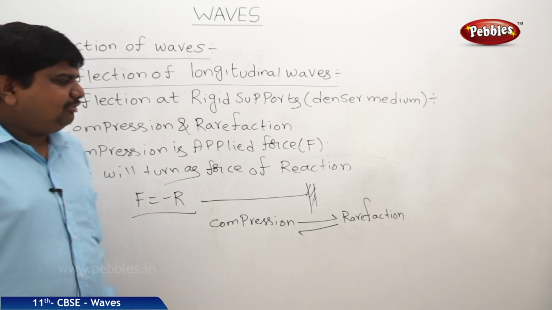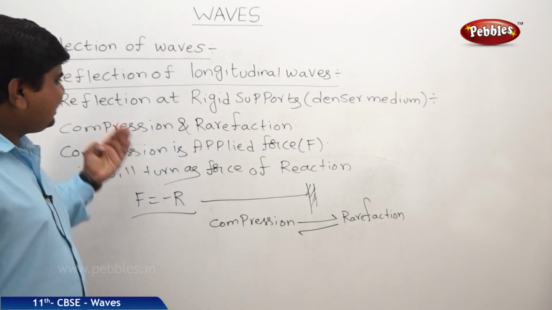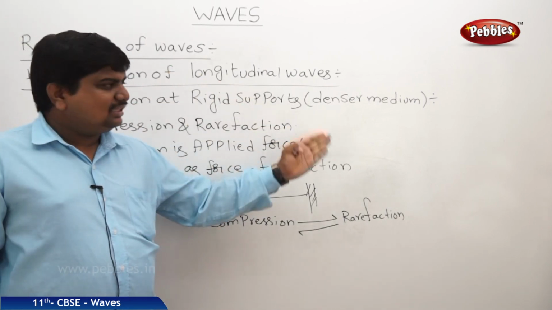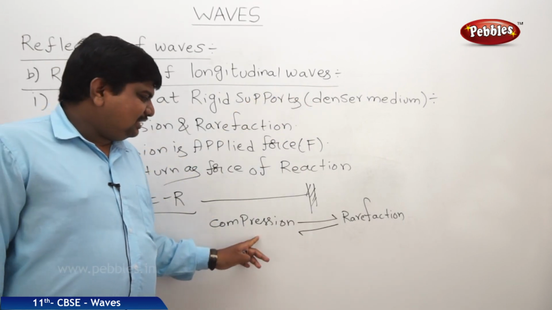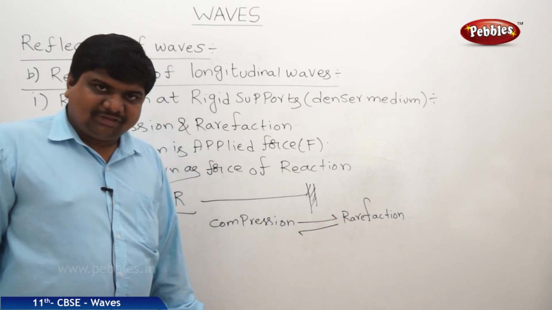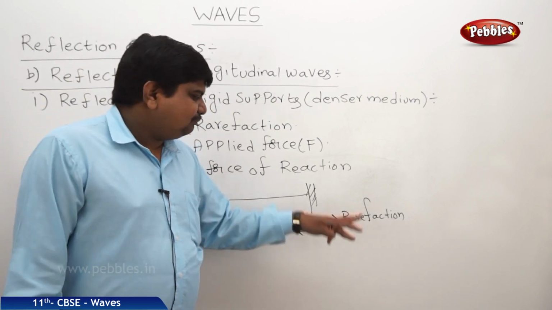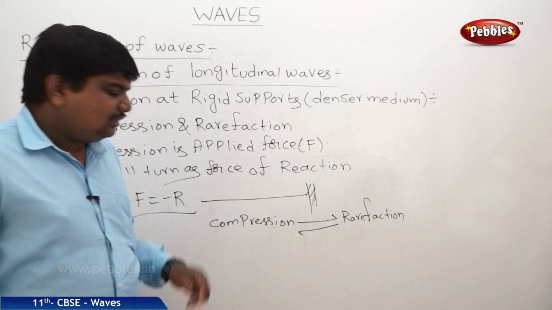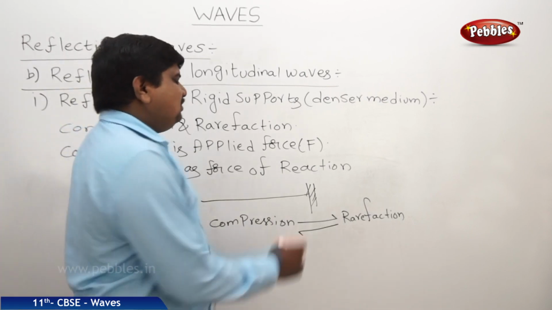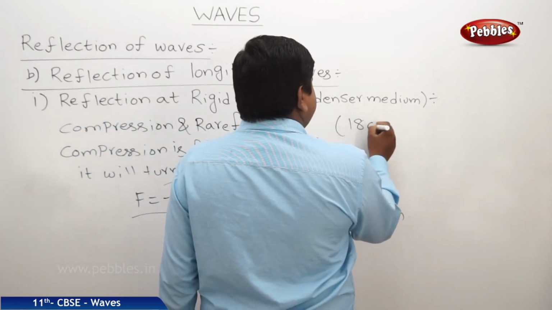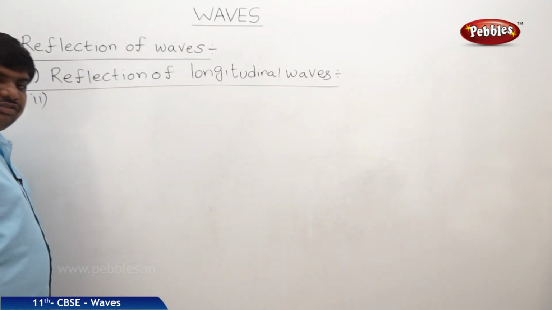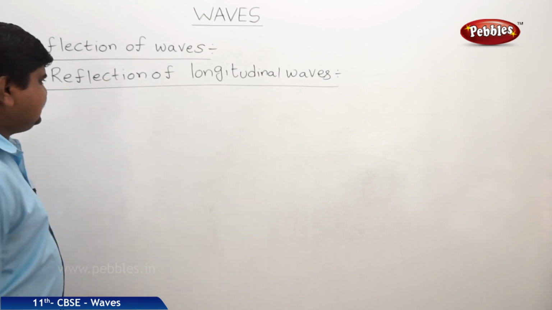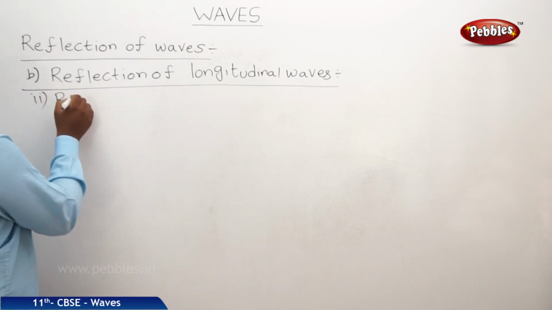That means when a longitudinal wave traveling through a medium touches a rigid support, nothing but a denser medium, the compression is reversed back like a rarefaction, and vice versa, rarefaction is reversed back like a compression, with opposite polarity of 180 degrees. So the next subtopic in this is reflection at free surfaces.